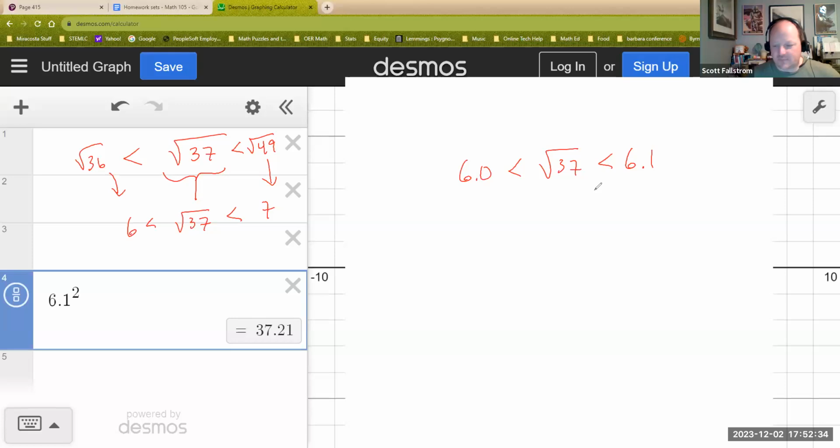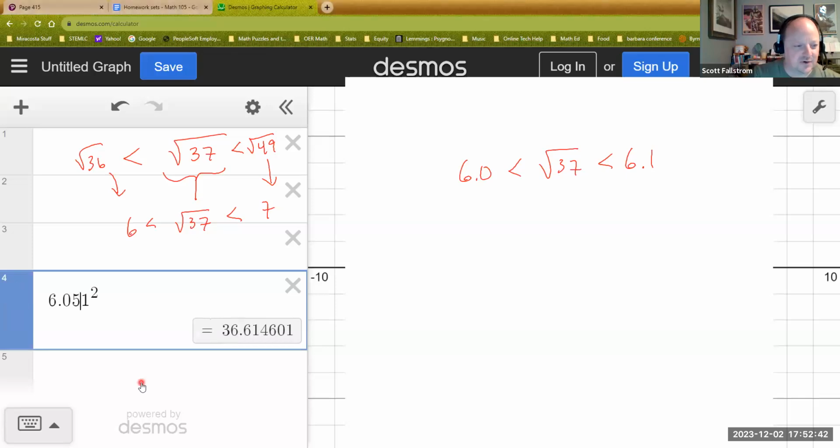I could keep going and I would say, okay, now let's try some other numbers. Now this is where I do a little trial and error. 6.1 is too big. Why don't I try 6.05? 6.05 squared is 36.6. Okay. And I could try 6.06, 6.07, 6.08, and 6.09.